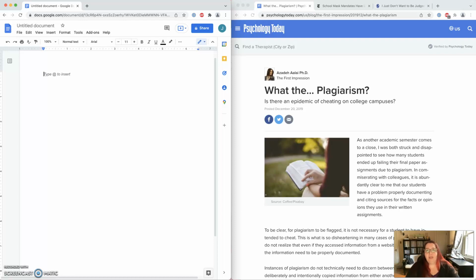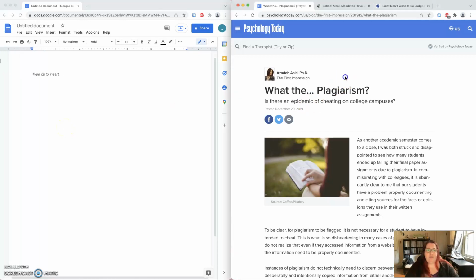Hey, Jacqueline Kozak here, and I wanted to very quickly go through citing 3 different types of sources in APA format. I'm only going to be showing you the end text citation, not how to cite inside of the essay itself. This is just to help you go through and basically check the work that your citation generator might be doing for you. So let's start with a website, and I have a website here, Psychology Today.